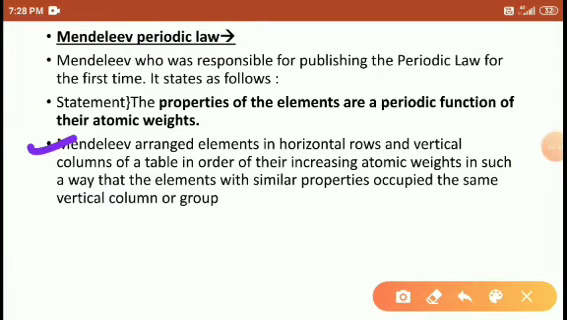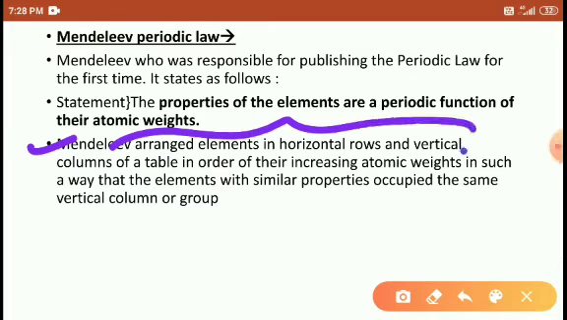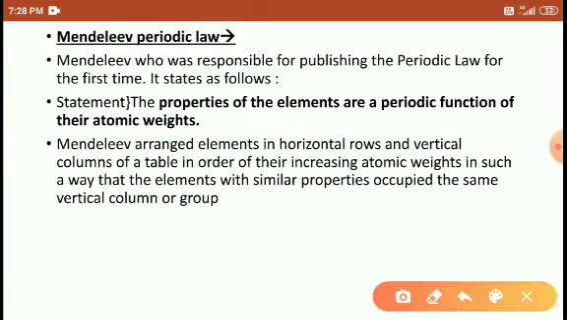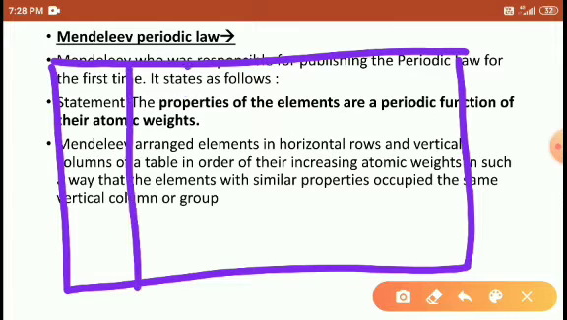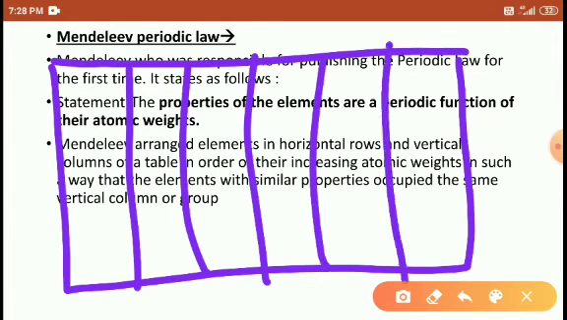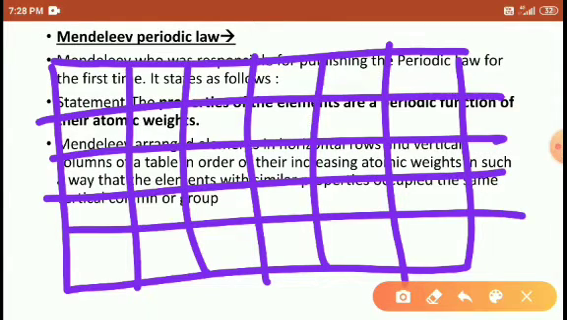So Mendeleev arranged the elements in horizontal rows and vertical columns in the increasing order of atomic weight. In this way, similar properties occur together. So what did Mendeleev do? He made a table, in which he made vertical columns and set horizontal rows, and he kept the elements based on the increasing atomic weight. Right, students?